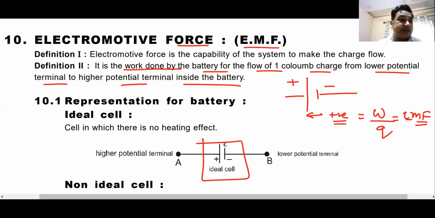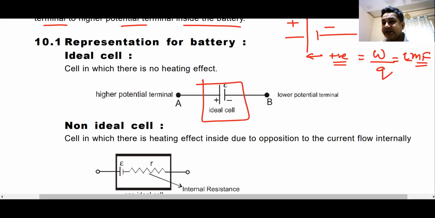Now there are two types of cell: ideal cell and real cell. In an ideal cell, the internal resistance is 0. In a real cell, the internal resistance is not 0. I hope you all understand this. This is an ideal cell. Internal resistance small r is 0, and hence EMF and potential difference across the cell or the battery are always the same. But in case of a non-ideal cell,